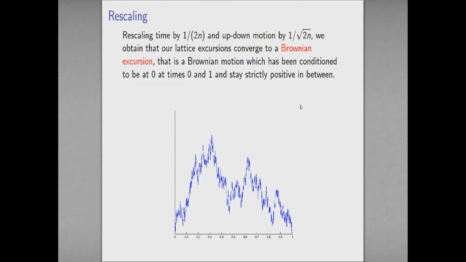Well, if I rescale time by 1 on 2n, and space by 1 on the square root of 2n, then by analogy with the random walk, I'm going to get convergence to something which ought to be a Brownian motion that I've done the same conditioning to. I'm going to shove lots of technical details under the carpet here because this is not a completely trivial thing to do. But what we end up with is essentially a Brownian motion conditioned to stay positive until it comes back to 0 for the first time at time 1. So if we start with our lattice excursion, with this correct rescaling, we get a Brownian excursion in the limit.